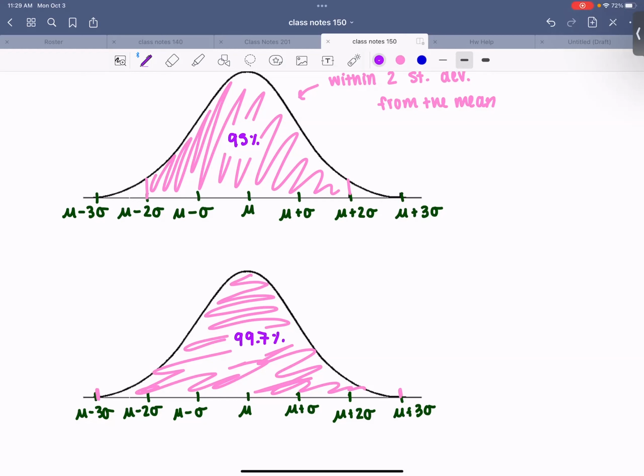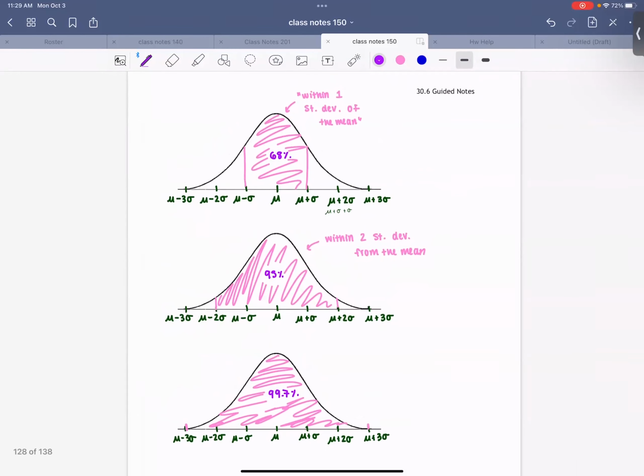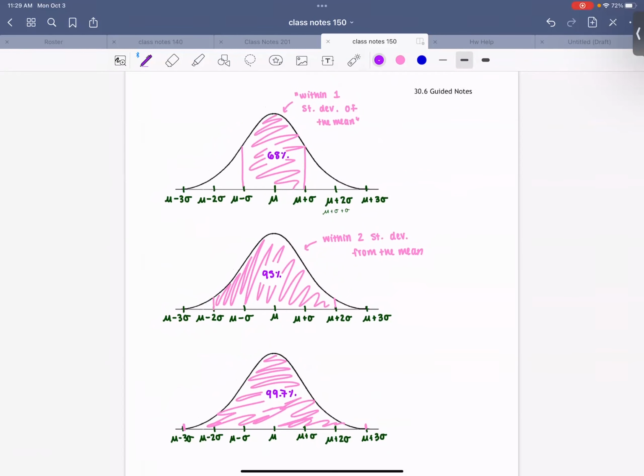Now, if we go further out, the difference between 99.7 and however much more extra I'll tack on won't really matter. So we usually stop at 3 standard deviations. But what we've just done is establish this rule called the 68, 95, 99.7 rule. It's a very creatively named rule. And what this explains is that in a data set, between this number and this number, 68% of the data lies. Between 2 standard deviations from the mean, 95% lies. And within 3 standard deviations, 99.7% of the data lies.